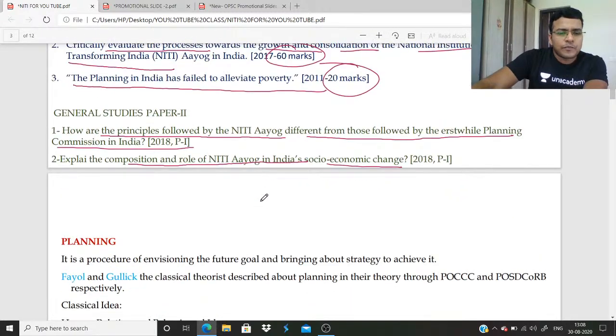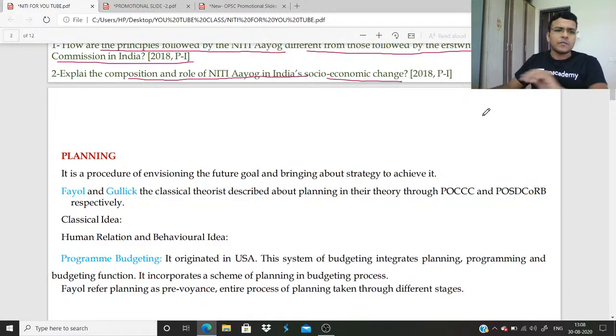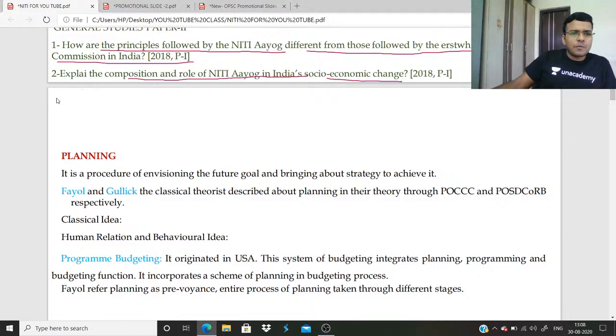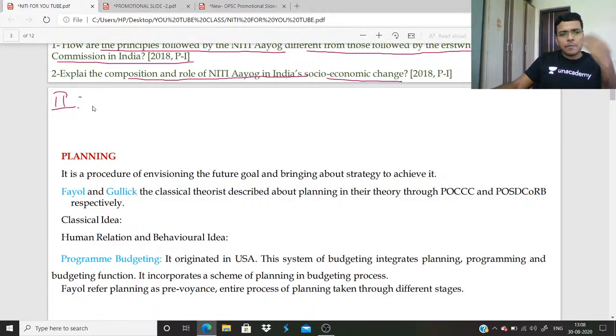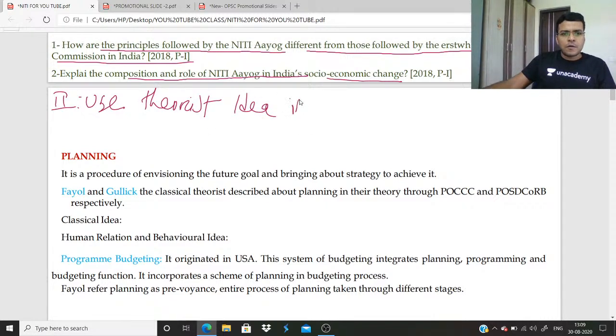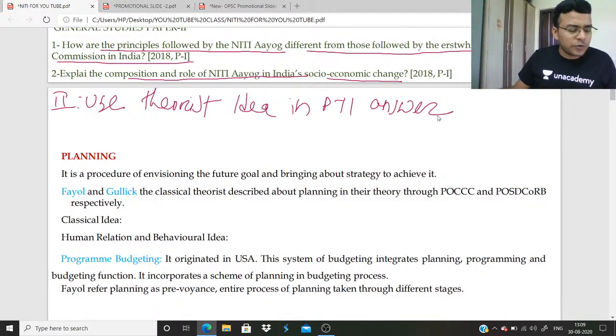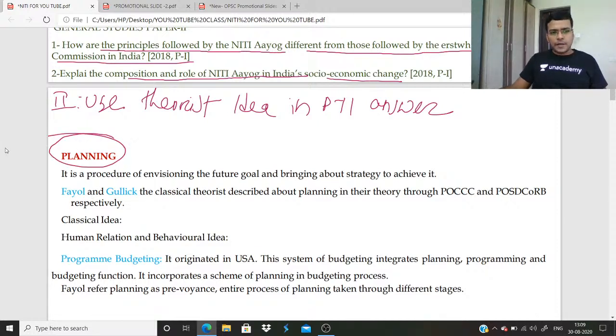Okay, so now coming to our planning. Listen, while you are writing a question on paper 2, many times I have told you to use theorist ideas in paper 2 answers, so that the examiner will be more impressed. So how do you use paper 1 theorist ideas while writing a question on planning?